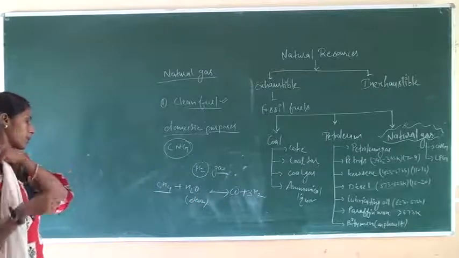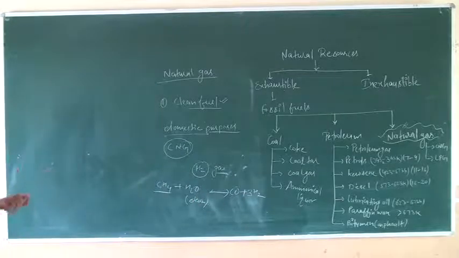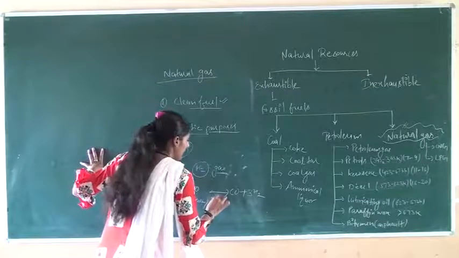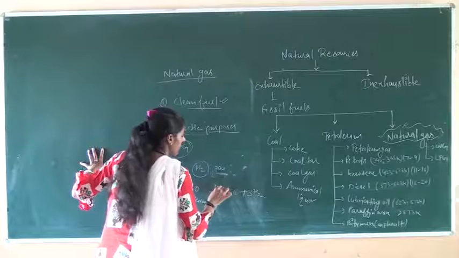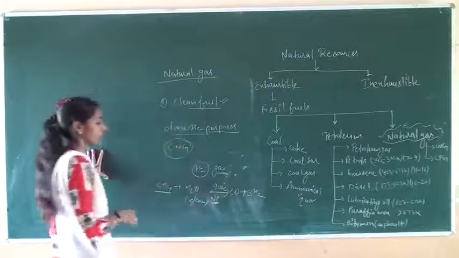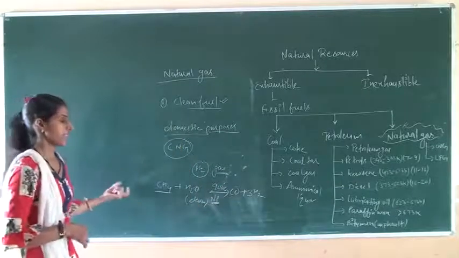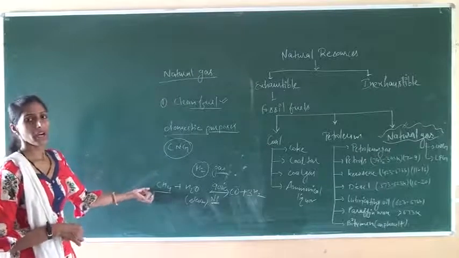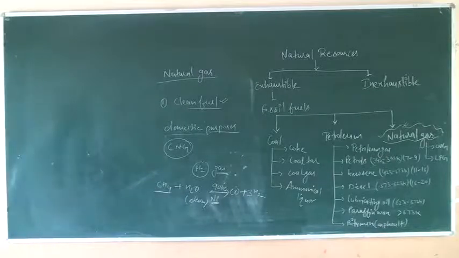Carbon monoxide and hydrogen gas are liberated, and nickel is used as a catalyst and the temperature is about 900 degrees Celsius. This is the process of manufacture of hydrogen gas.